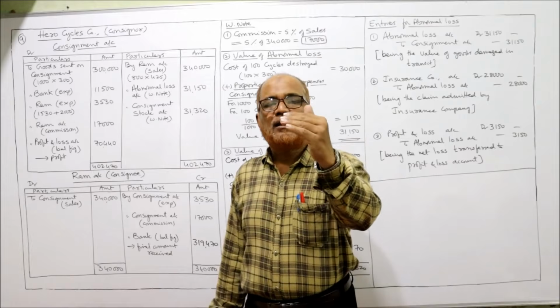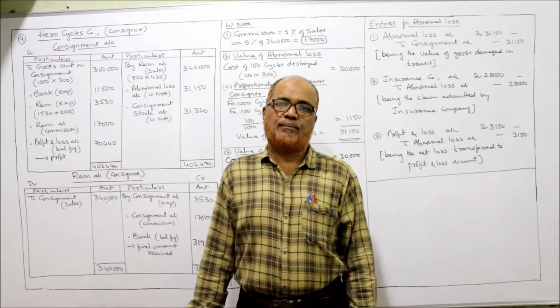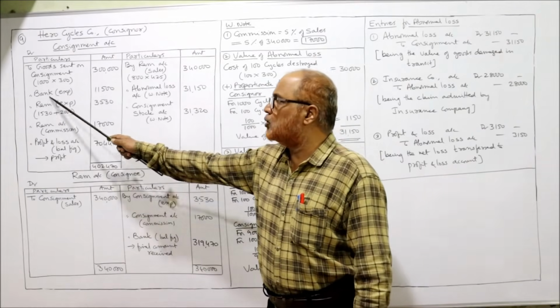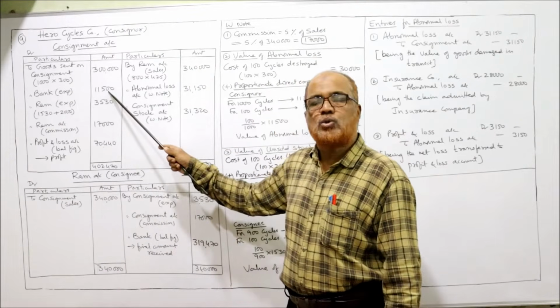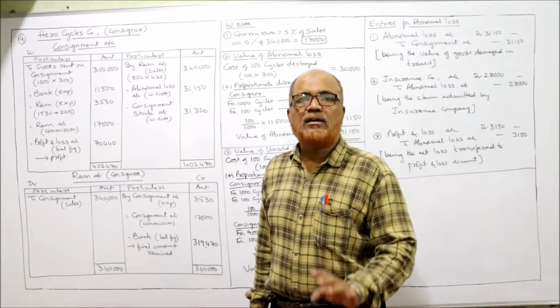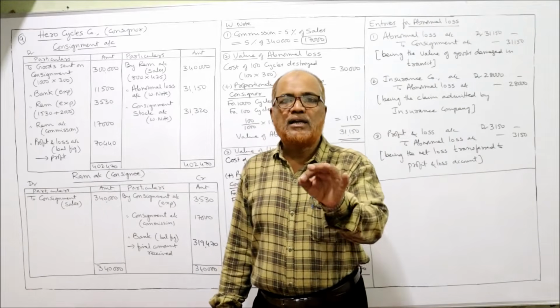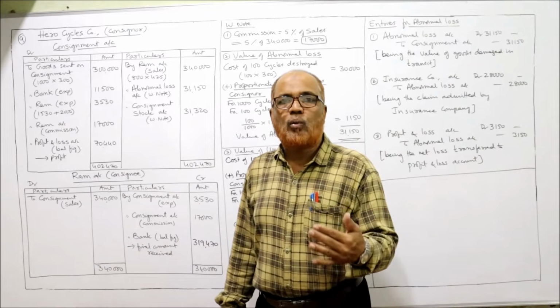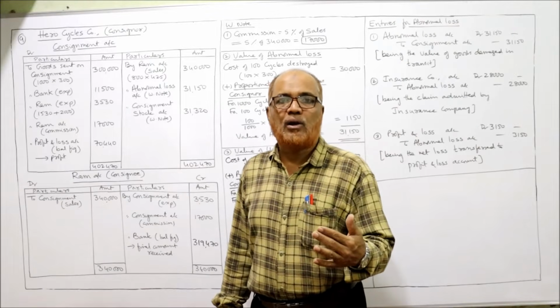Entry, consignment account debit to bank. So consignment debit side to bank, expenses. Two entries are over. Now during transit, 100 cycles were damaged. That is abnormal loss. We have to find out what is the value of abnormal loss.